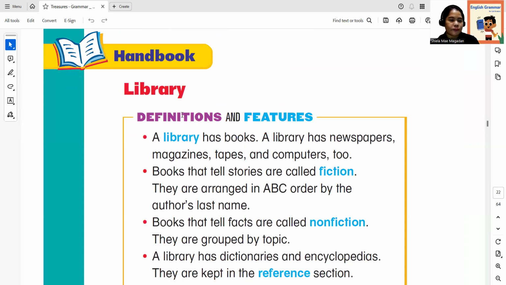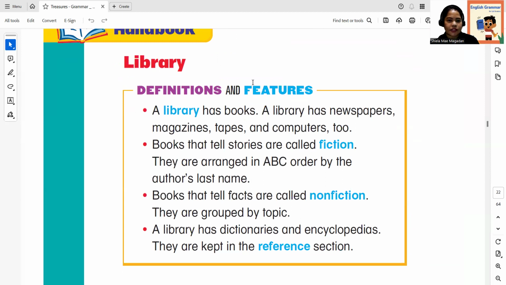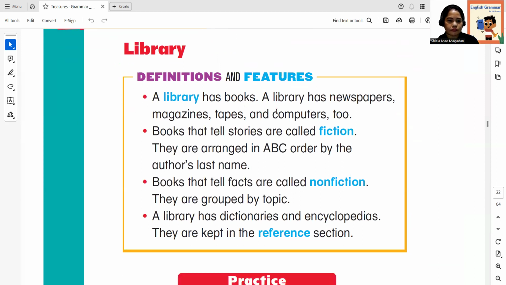Okay, now we are going to learn about the library. We have definitions and features. A library has books. Okay, have you been to the library? If you can observe there, a library has a lot of books. A library has newspapers, magazines, tapes, and computers too.